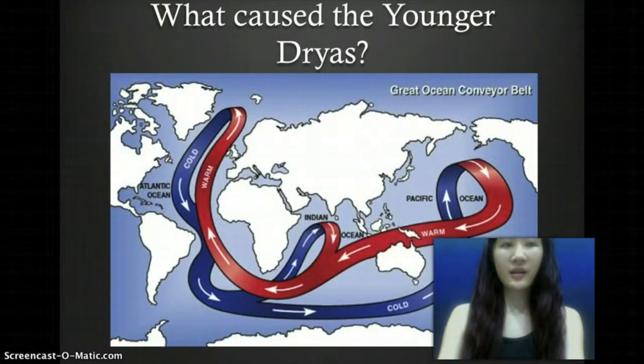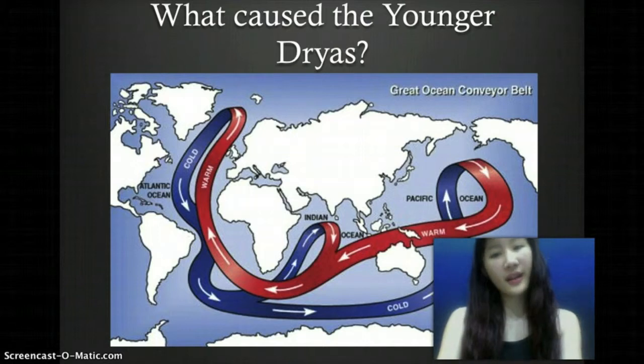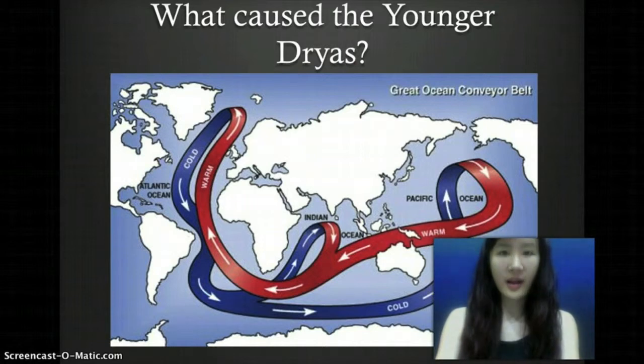What caused the Younger Dryas? The continental ice sheets were rapidly melting and adding fresh water to the North Atlantic. About 13,000 years ago, there was a short-lived period of high freshwater flux from a discharge of fresh water from a lake in North America.